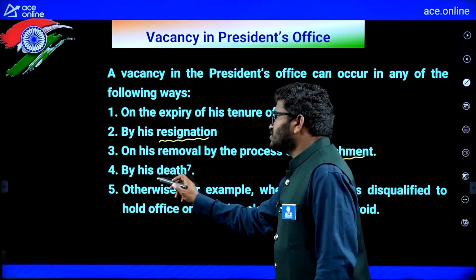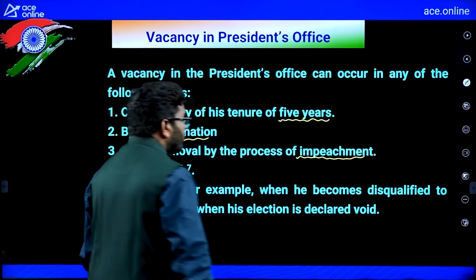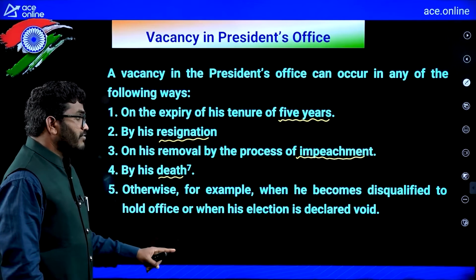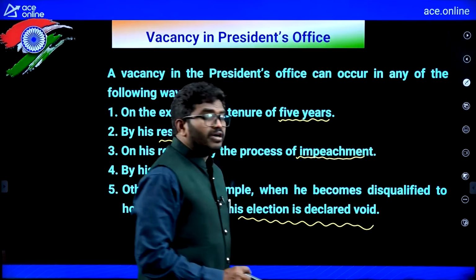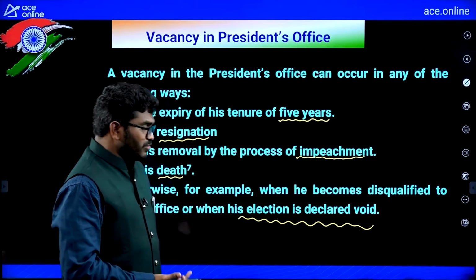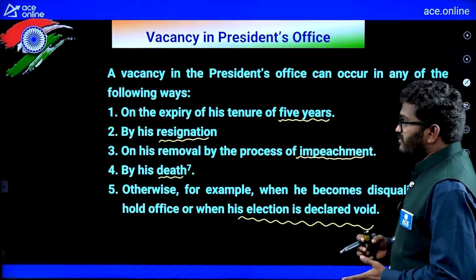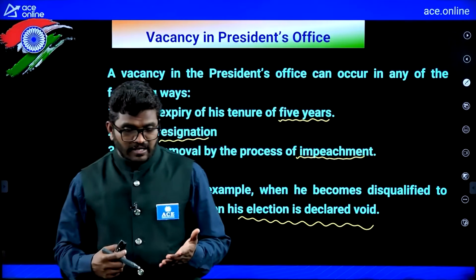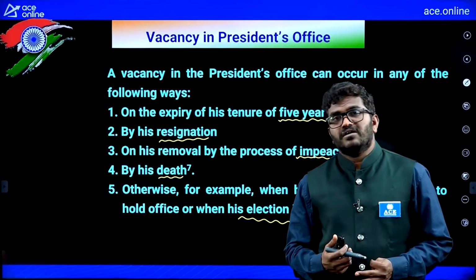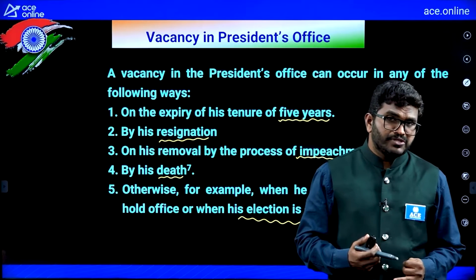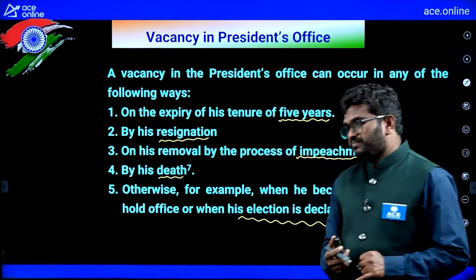By his death also a vacancy is formed. Otherwise, for example, when he becomes disqualified to hold office or when his election is declared void, in case during the election process any void or illegal things happen, then also his post is going to be vacant, right. So, this is the basic information about the president: the qualification to become a president, the election process of the president, then the impeachment process of the president, the term and vacancy in the president's office.